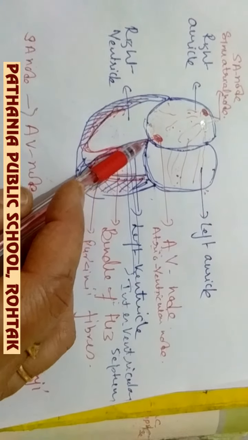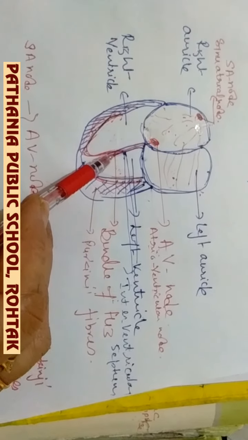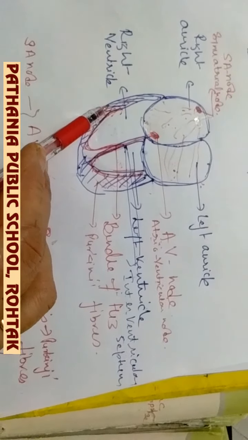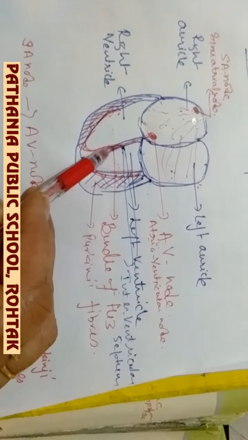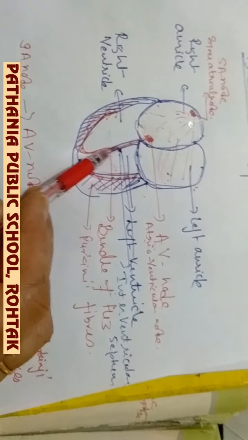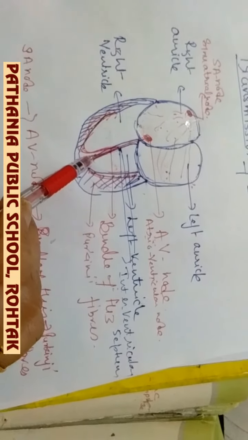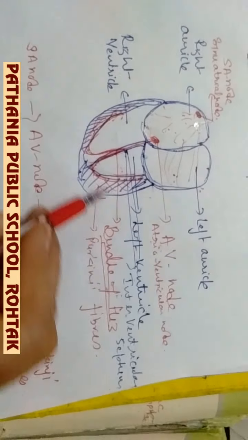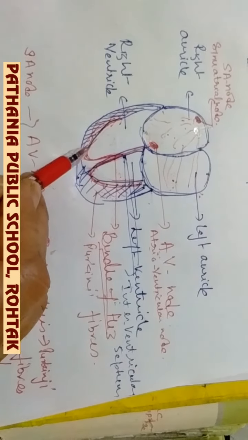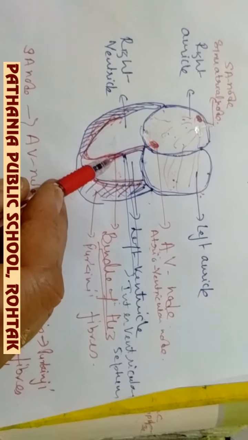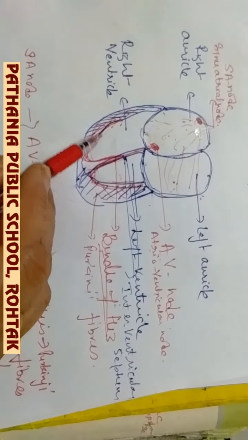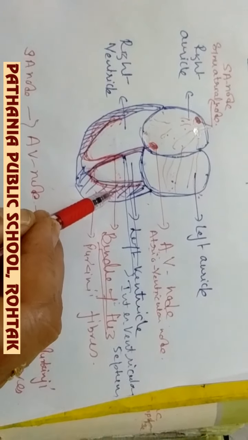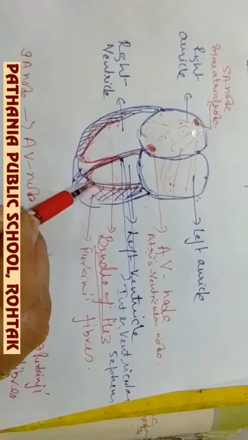The muscular fibers which are present in the interventricular septum are called the bundle of His. This bundle of His now branches into two branches, and these two branches transmit the impulse to the wall of the ventricle, both right and left ventricle separately, and then it bifurcates into many fibers. These fibers are called Purkinje fibers, named after the scientist.